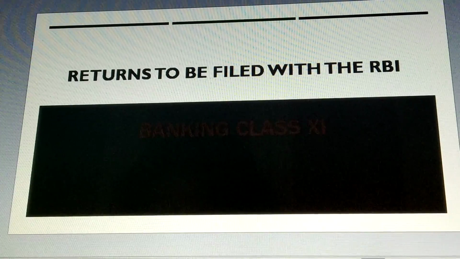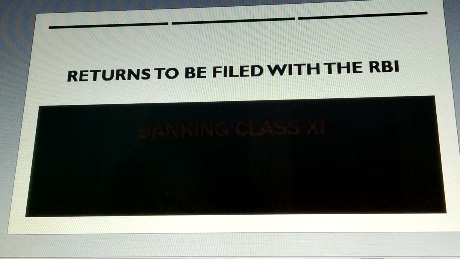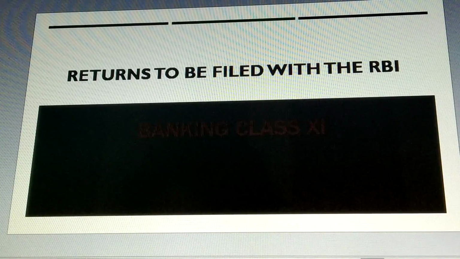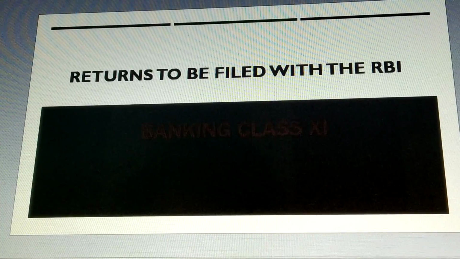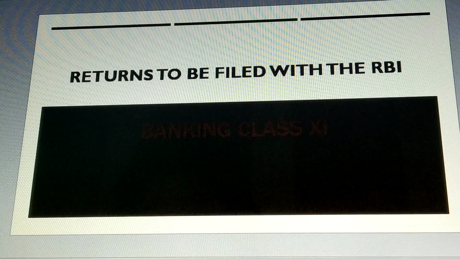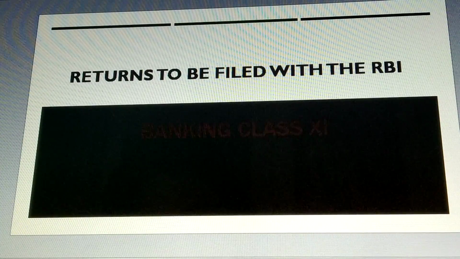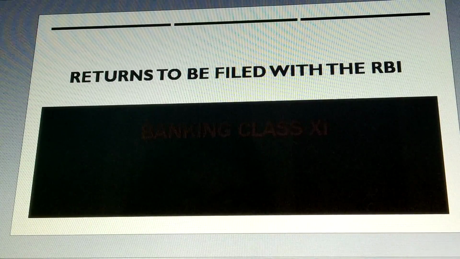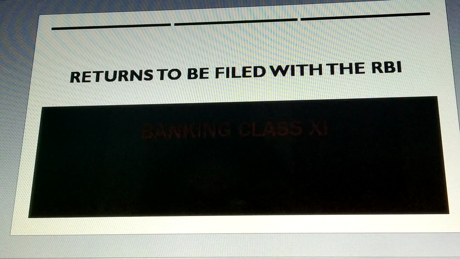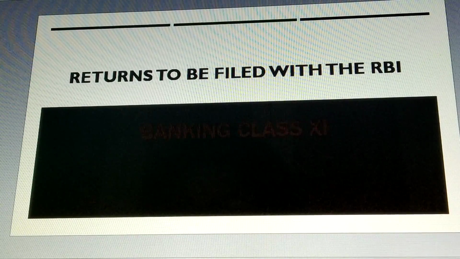Before we start the different types of sections and different types of returns as per the section, we are going to see what these returns mean. Bank returns are a regular report from the bank on its financial position, and they have to be submitted from time to time to the Reserve Bank of India. Now, I will go through some of the items included in the returns.